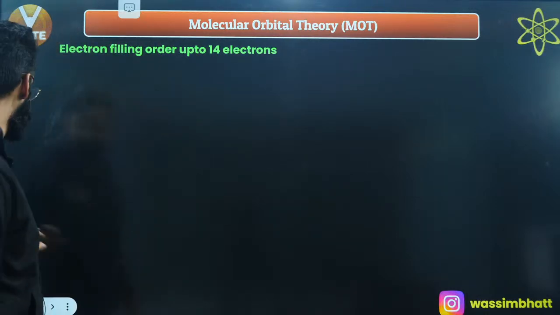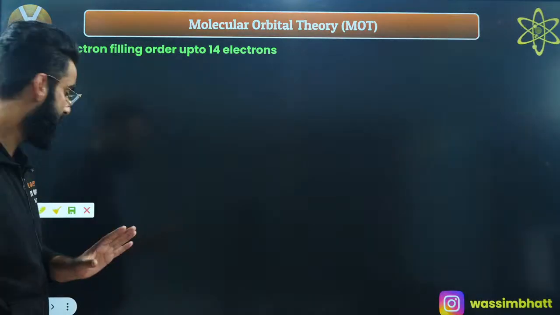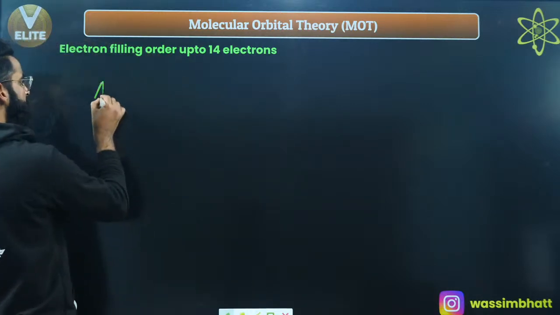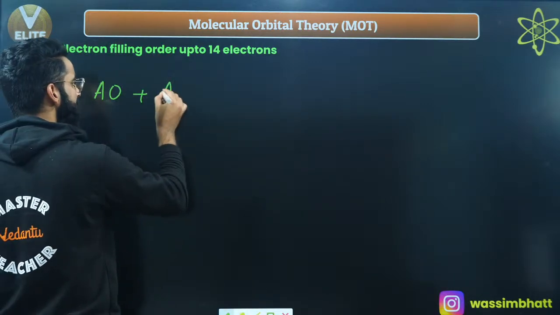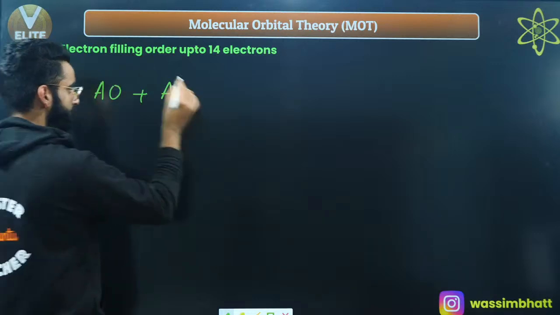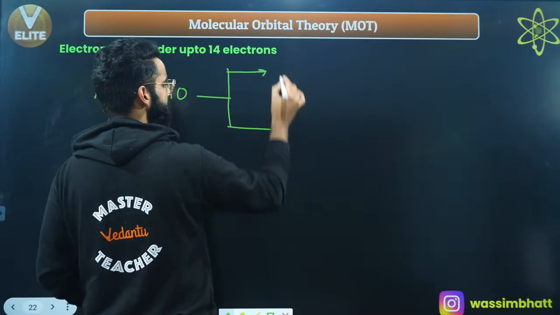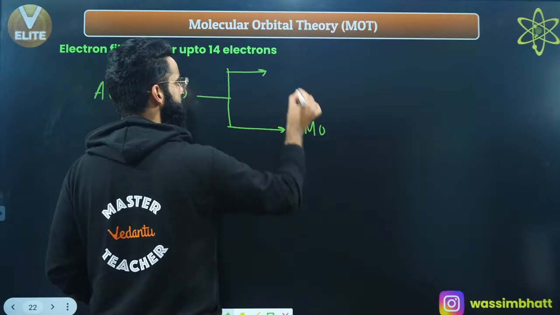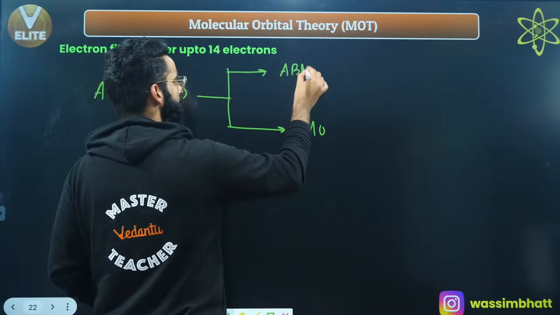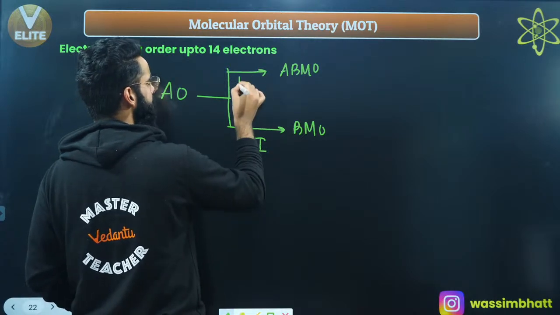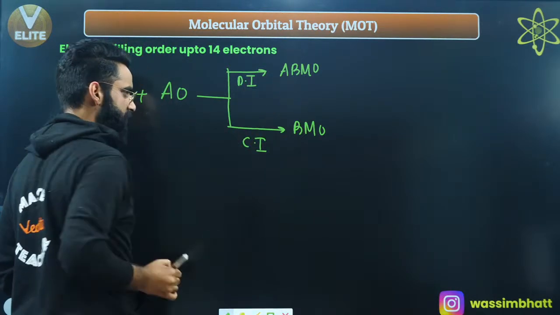Let me just give you a quick overview of a few things which I told you till now, so that you can remember them properly. I told you atomic orbitals of two bonding atoms are going to combine. They will lead to the formation of two molecular orbitals. One is going to be the bonding molecular orbital, one is going to be the anti-bonding molecular orbital. Bonding molecular orbital is formed by constructive interference. Anti-bonding molecular orbital will be formed by destructive interference.